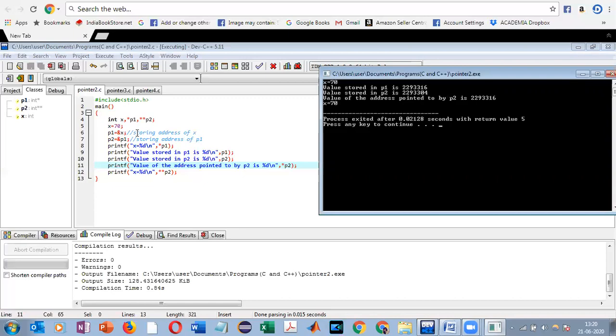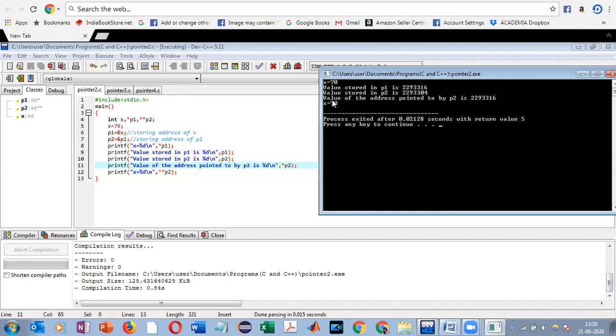Okay. Now, what is stored in 1000? P1. And what is in turn P1 having as its value? It is having nothing but ampersand X. That is what is the value stored in P1? That is ampersand X.